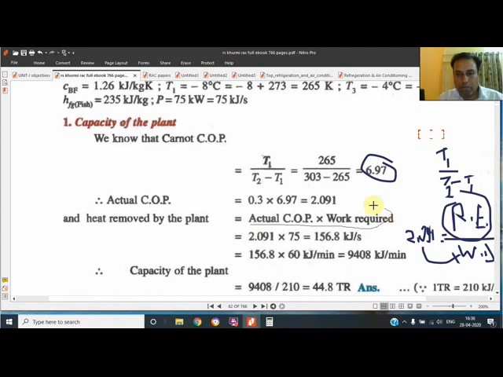The same thing they have done: COP and work done multiplied to obtain the refrigerating effect. In Khurmi the refrigerating effect is easily obtained in kilojoule per second. They have changed it to kilojoule per minute and then divided by 210.